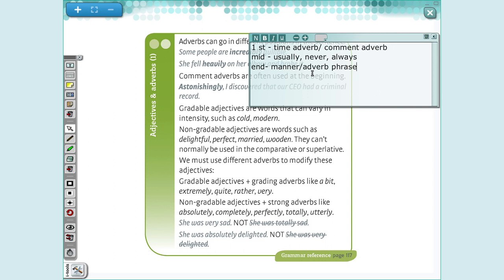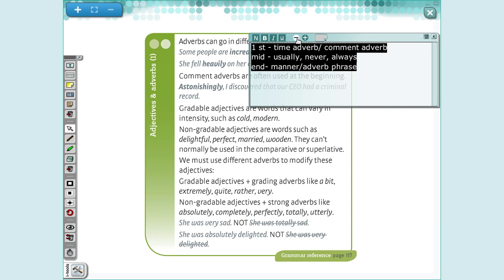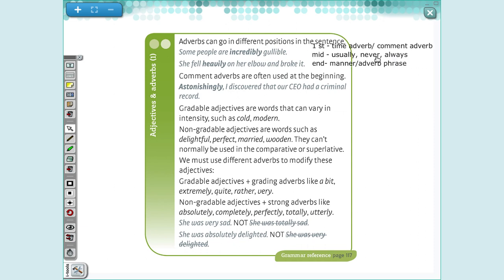They are adverb phrase. So when we talk about adverbs, we can use them in 3 different positions. So remember, I can use them at the beginning of my sentence, in the middle of my sentence, and at the end of my sentence. Okay.